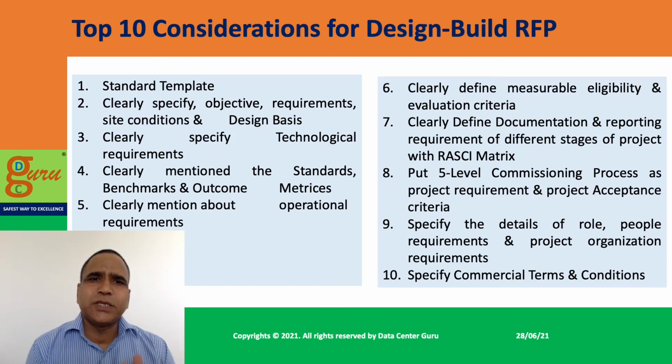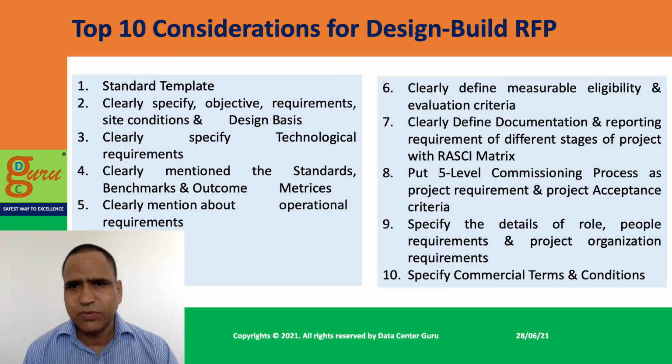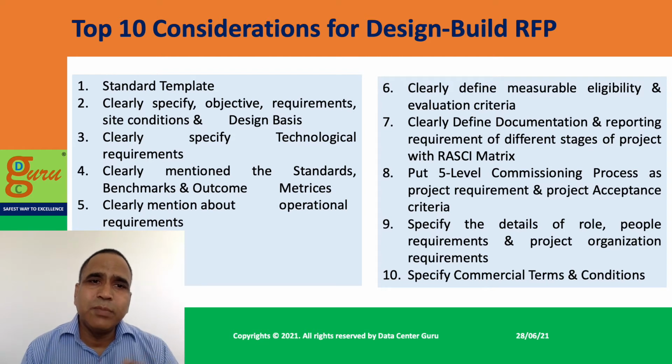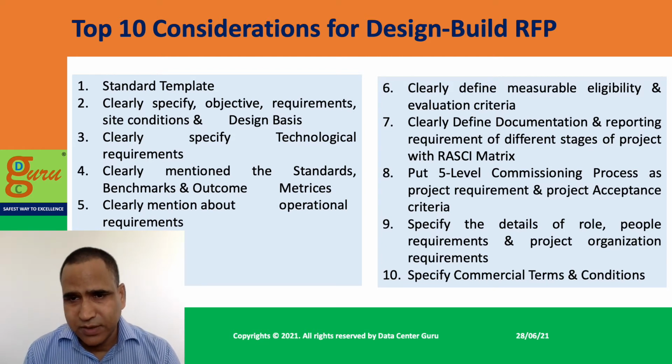Then clearly specify the technological requirements. Obviously there are different kinds of technology available for different systems in the data center, so what kind of technology you are looking at needs to be very clearly defined. Then clearly mention standards and benchmarks.